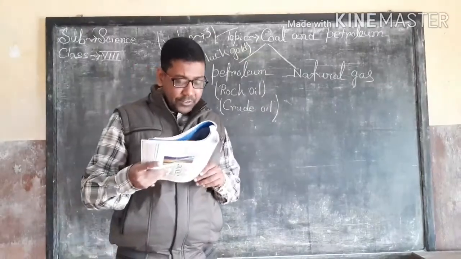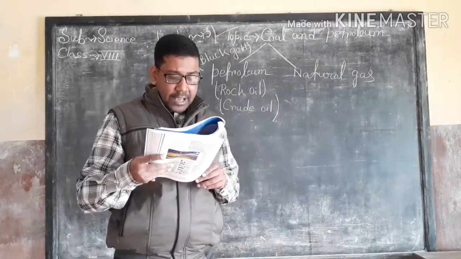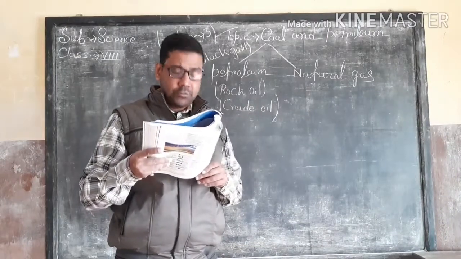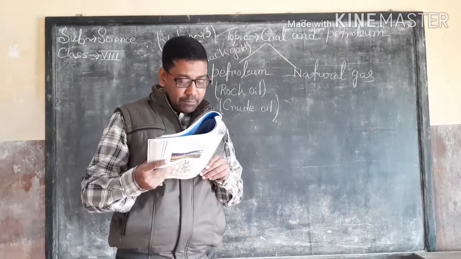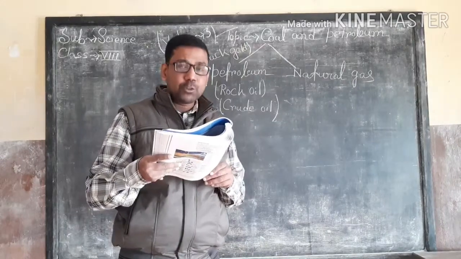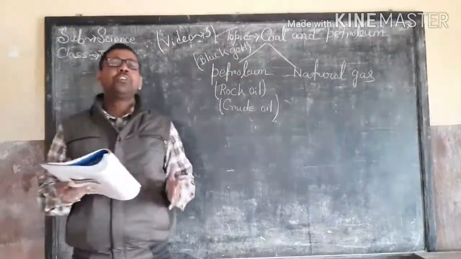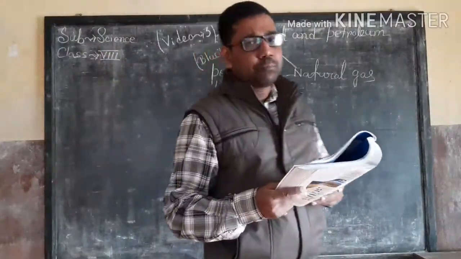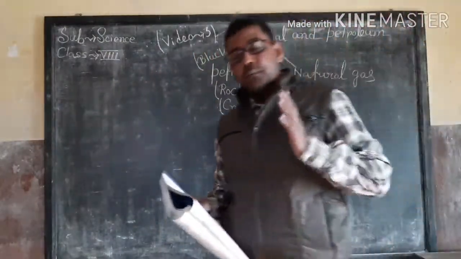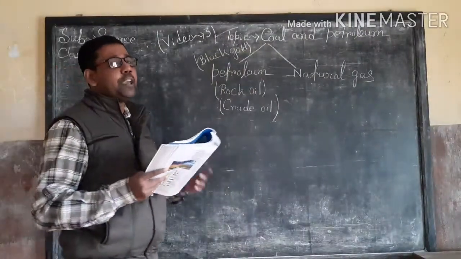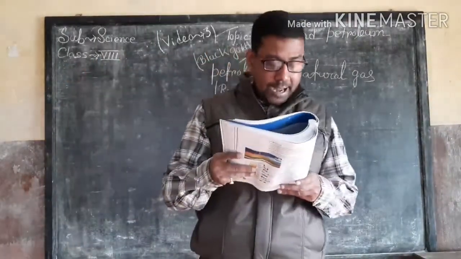It is natural gas stored under high pressure, and it is used as a domestic and industrial fuel and in the manufacturing of carbon black. So the use of CNG, that means compressed natural gas, is mainly for domestic purposes and industrial fuels, and also for the manufacturing of carbon black.